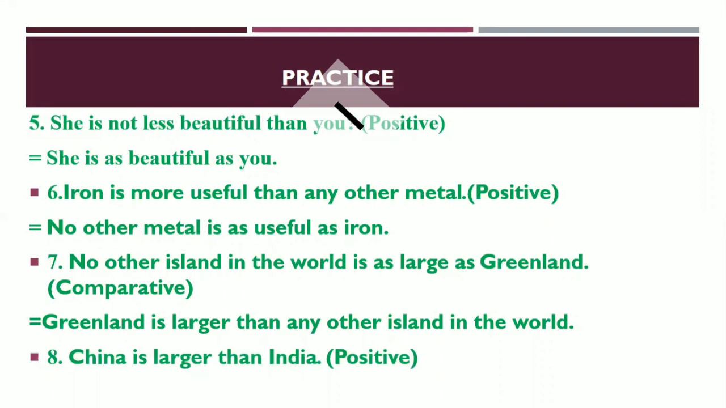Now, next one for you. China is larger than India. So you have to make it positive. I have told you, if you get the comparison between two persons or two things in the positive form, you have to make it negative, and the second subject will be used in the beginning of the positive degree or comparative degree. So here, India is not as large as China. So, you have got the answer. India is not as large as China.